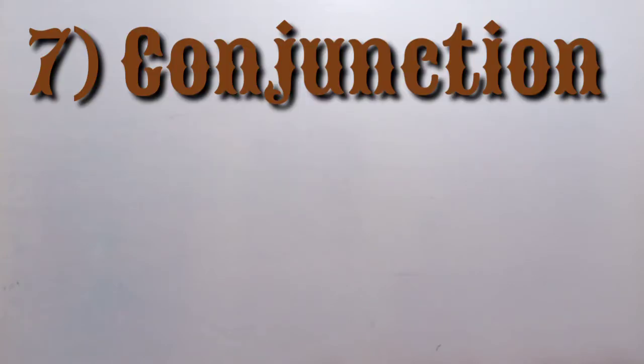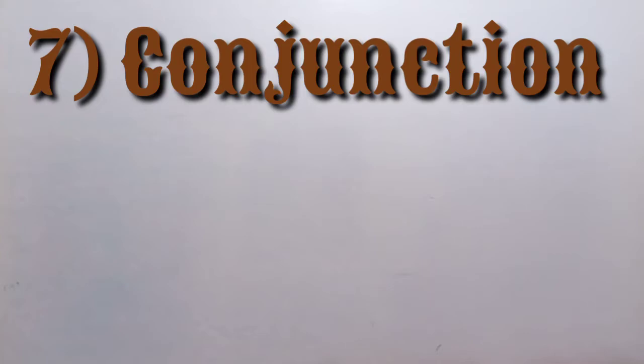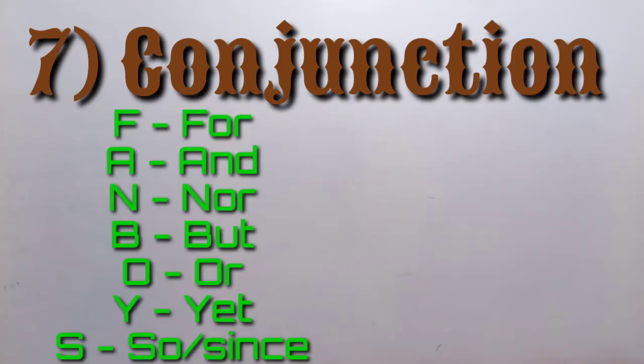After that, the seventh type of word class is conjunction. Conjunctions, you know, coordinating conjunction and subordinating conjunction. For example, we can say the FANBOYS. F stands for for, A means and, N means nor, B means but, O means or, Y means yet and S means so.